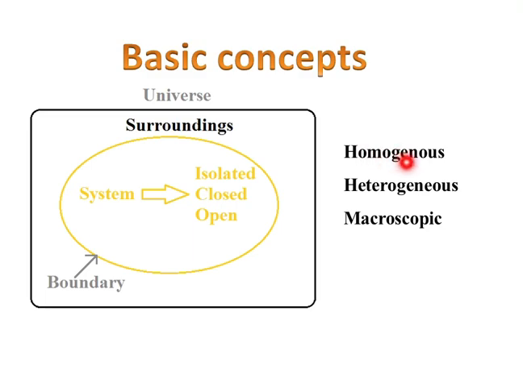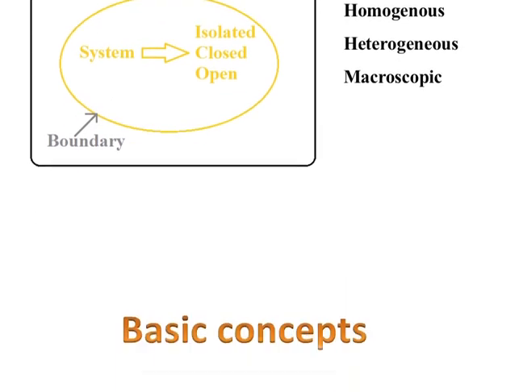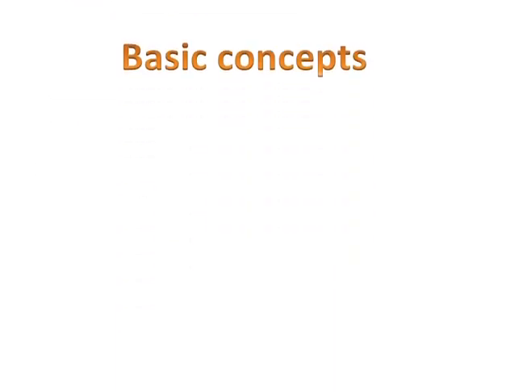Coming to the homogeneous system, it is made up of homogeneity, that is uniformity throughout the system. There is always a single state, whereas in heterogeneous systems there are two or three phases maybe. There is no uniformity throughout the system. For example, if a system has a solid and a gas, it is a heterogeneous system. Coming to the macroscopic system, we always deal with macroscopic systems in thermodynamics. Macroscopic systems deal with bulks of matter, that is, properties of bulk matter.